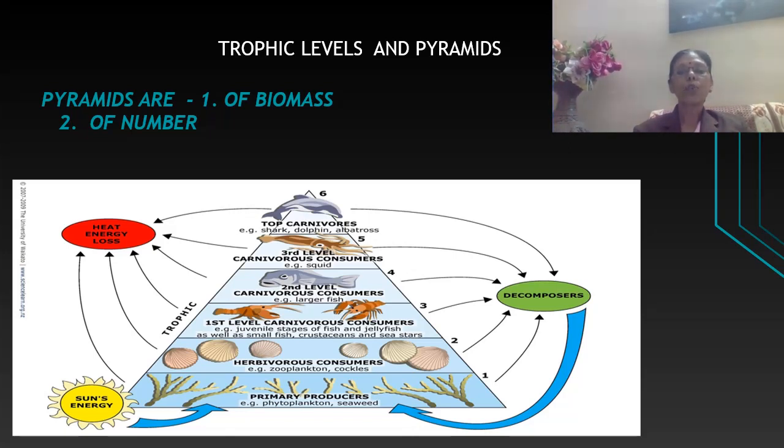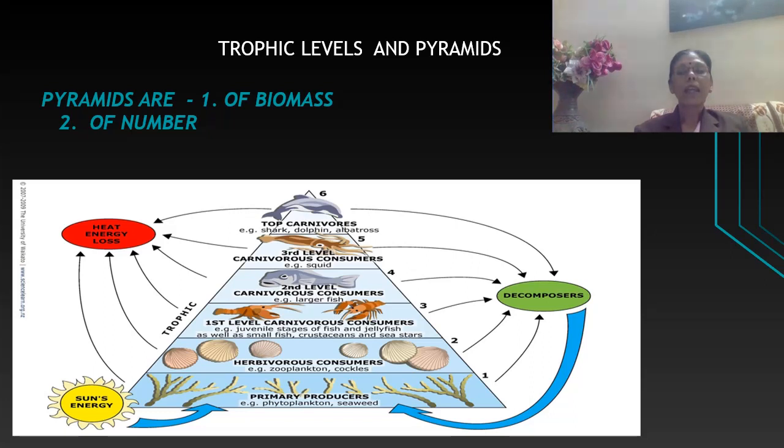Grass is consumed by deer, I'm talking about a food chain. The number of deer is comparatively less than that of grass. And if deer is eaten by lion, then lion is only one. That is, the number is reducing as we move up. This is called a pyramid of number.